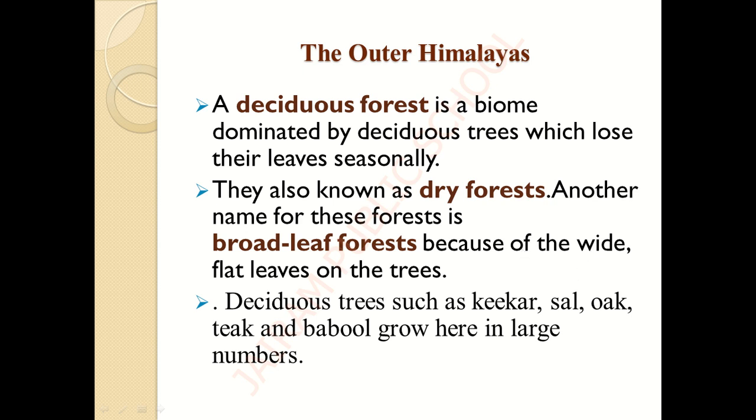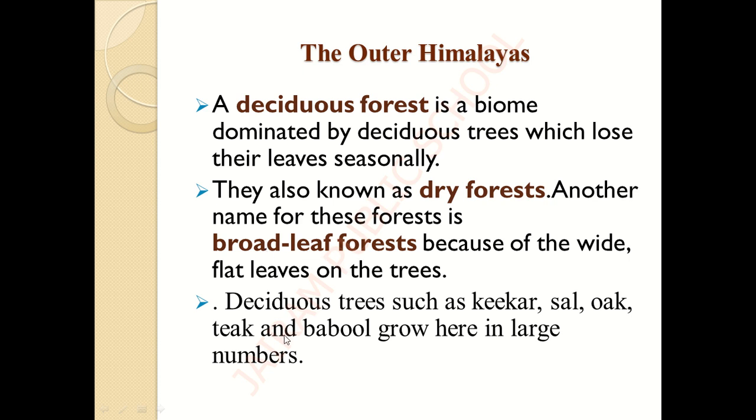So what is the structure of the leaves? It will be very flat and it will be wide. Wide in the sense it will be breadthwise, it will be larger, isn't it? So what are the two names of deciduous forest? Deciduous forest is otherwise known as dry forest, and the other name is broad leaf forest.